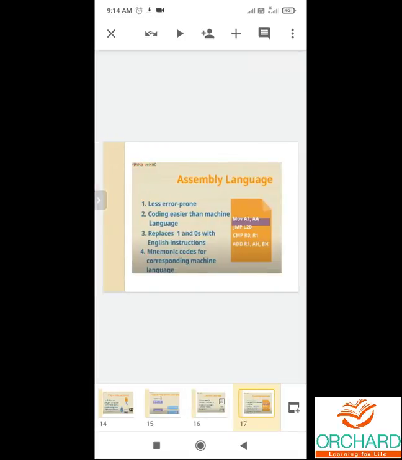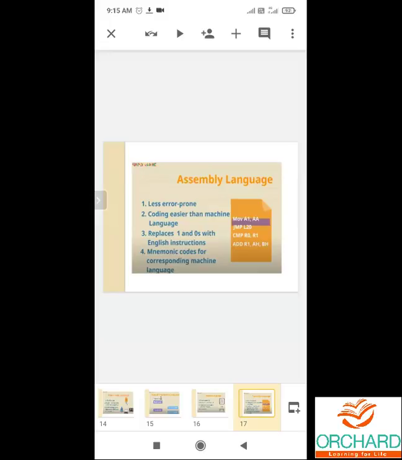Assembly language is also known as the second generation language. Machine language is the first generation language, whereas assembly language is the second generation language. Here the program is written in English words. The instructions to the computer are written using mnemonics.